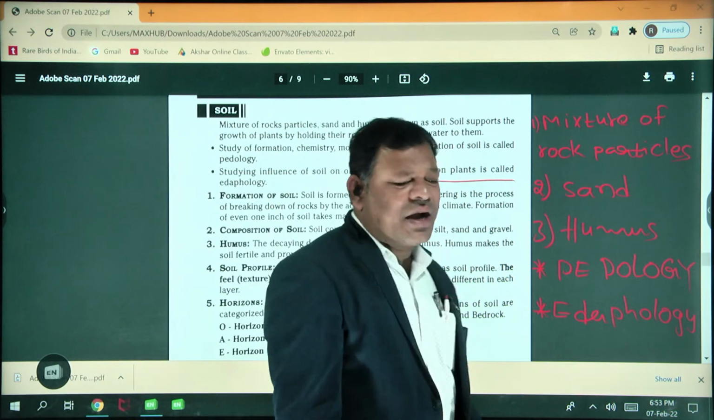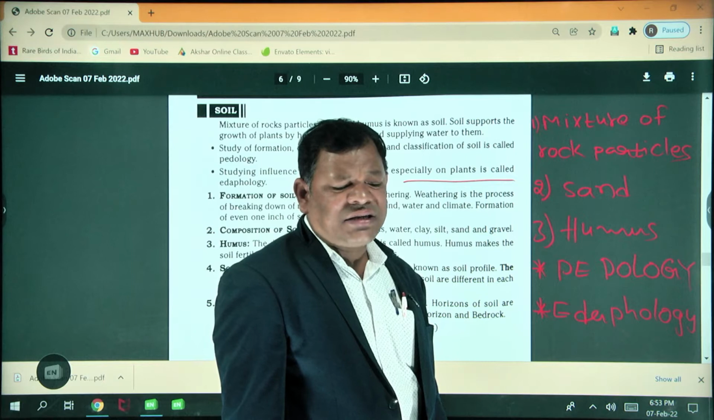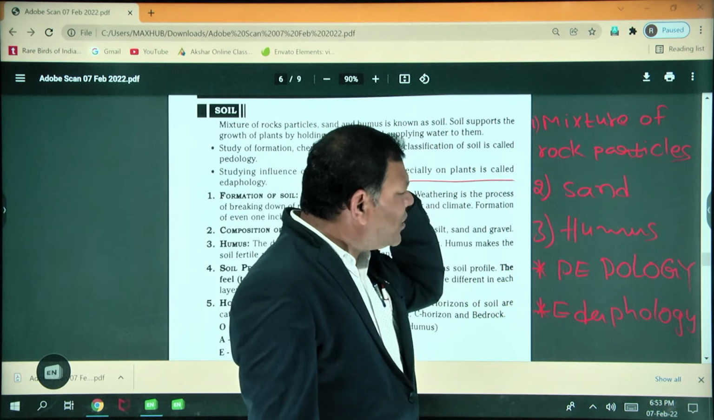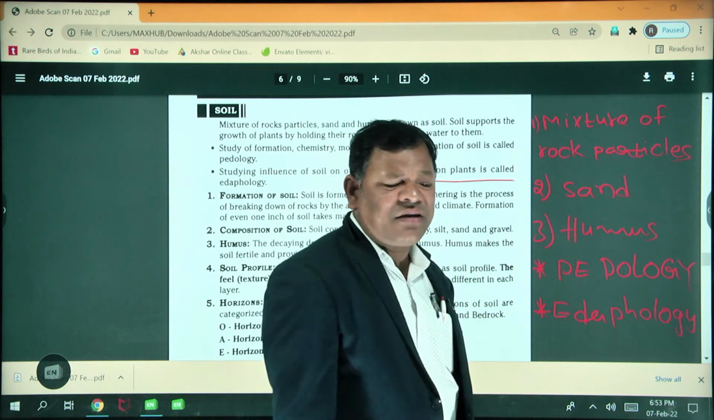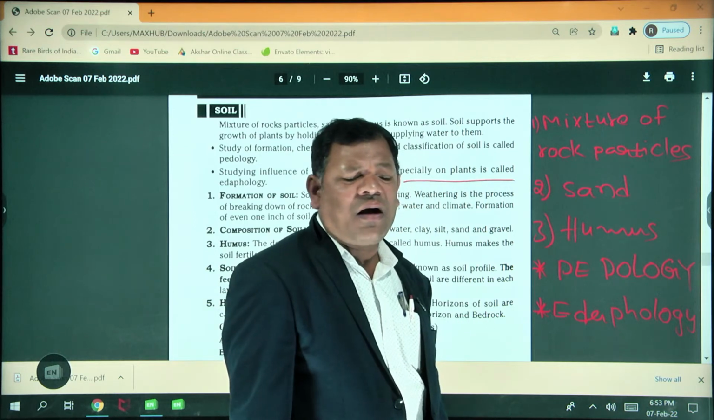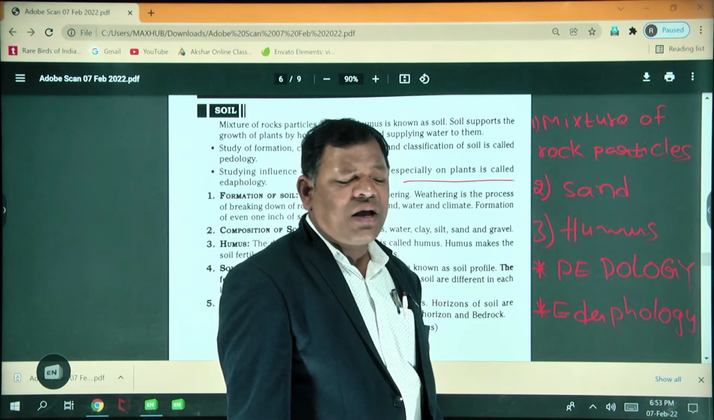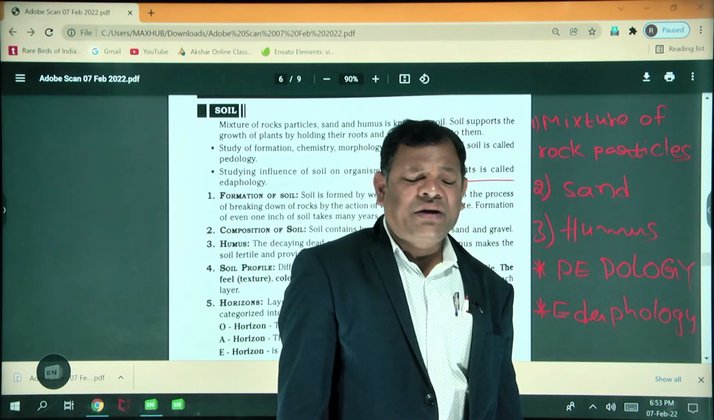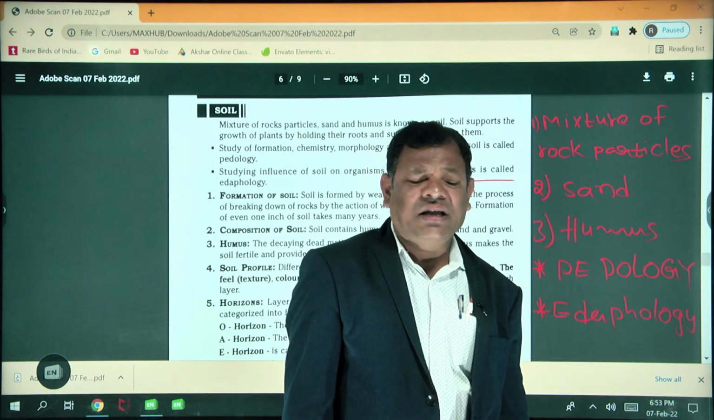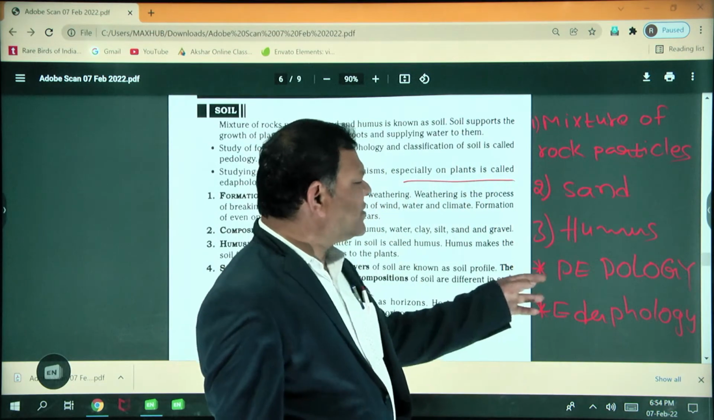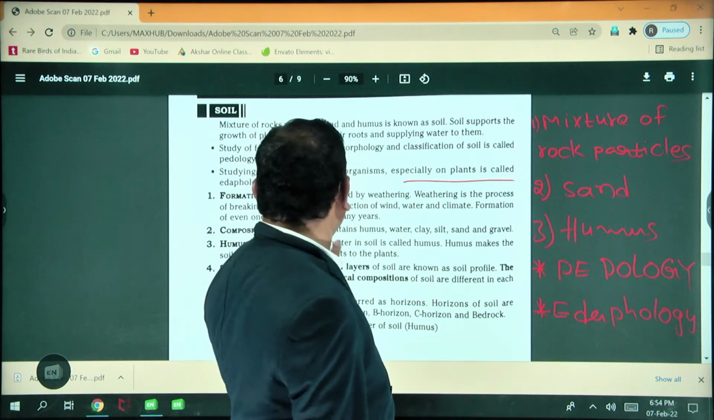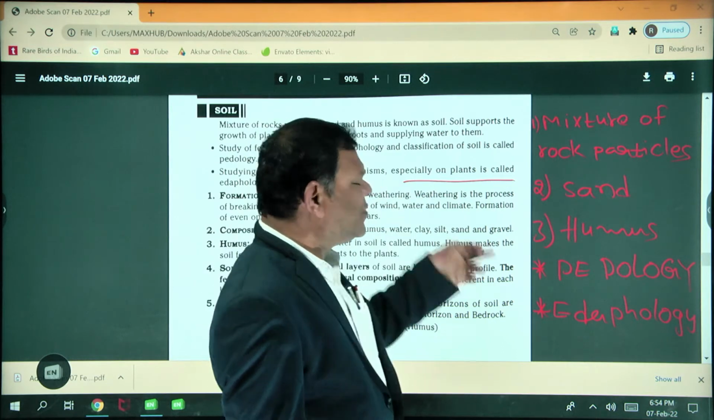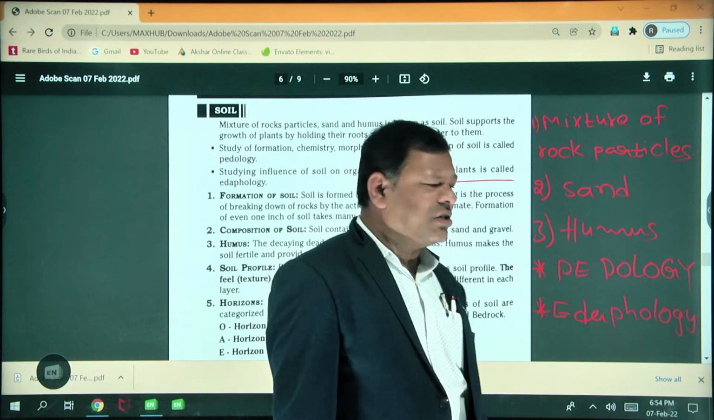So keep in your mind: soil is a natural resource. Soil is a mixture of rock particles, sand and humus together. Soil provides for the life of all living organisms. There are no plants and animals without soil, so soil provides life to all organisms on the earth. Study of the soil is called pedology. Studying the influence of the soil on organisms, especially plants, is called edaphology.